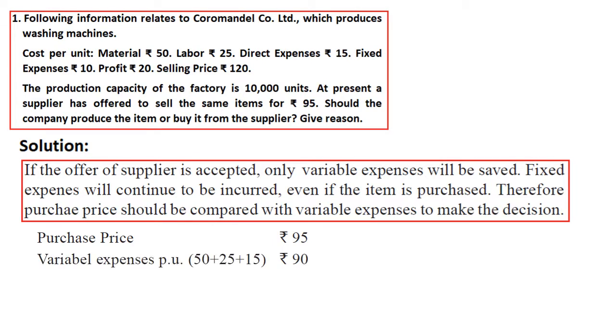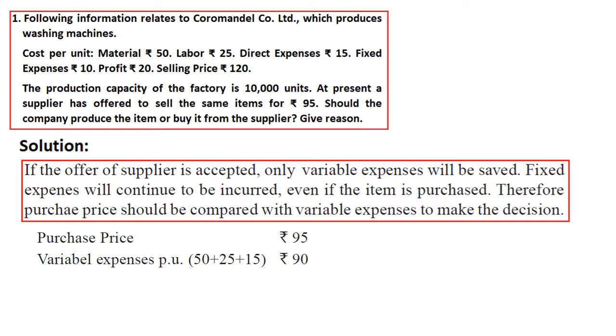The variable cost of production comes to 50 rupees for material, 25 labor, and 15 rupees direct expenses, right? So all three together, 90 rupees is the variable expenses, whereas fixed cost of 10 rupees per unit will be incurred irrespective of our decision. Therefore, we don't bother about the fixed cost, we take the variable cost, that is 50 plus 25 plus 15, total 90 rupees.